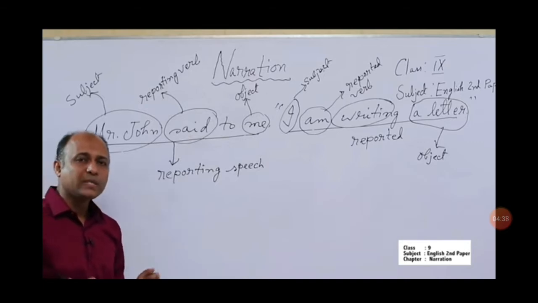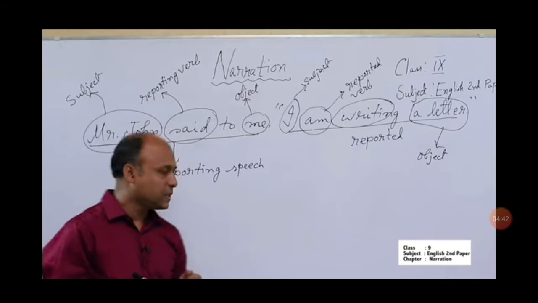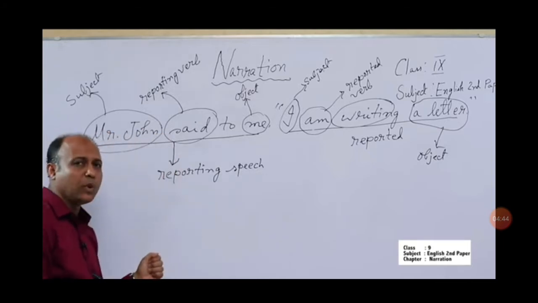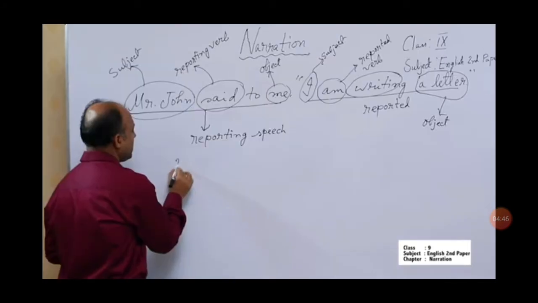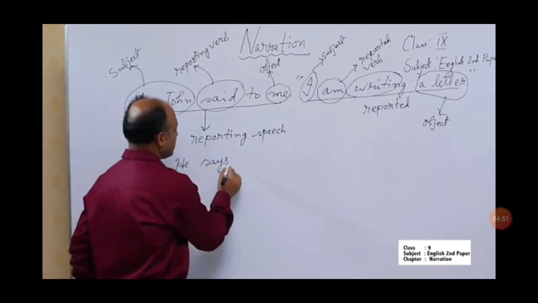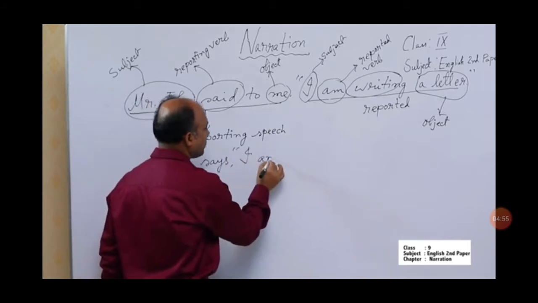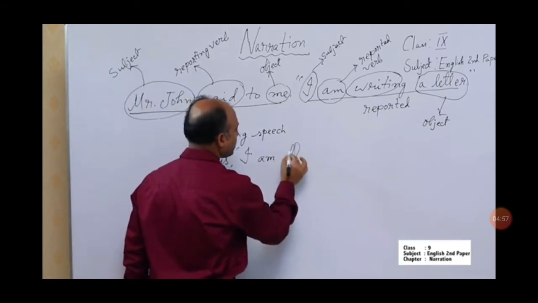Now we will discuss the fundamental rules of narration. Let's see an example. He says, "I am ill."